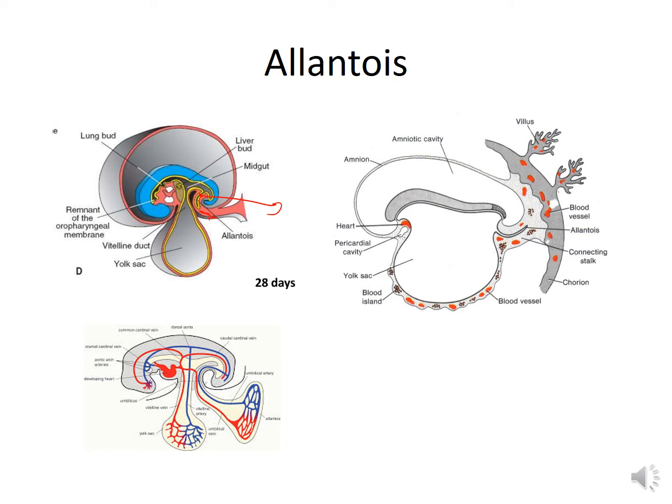Now, in embryos of the reptiles and birds, the allantois develops into a large allantoic sac, which is connected to the hindgut by a narrow allantoic stalk. The allantoic sac expands and spreads throughout the extraembryonic coelom. Finally, it fuses with the chorion to produce a common membrane that underlies the entire eggshell. In this location, allantois serves as a respiratory organ of the embryo through which oxygen is taken up and carbon dioxide is given off. The allantoic cavity of these embryos also acts as a reservoir for the excretory waste products.